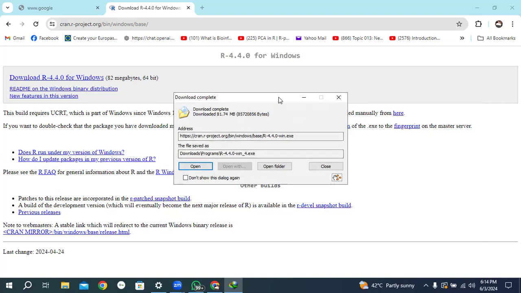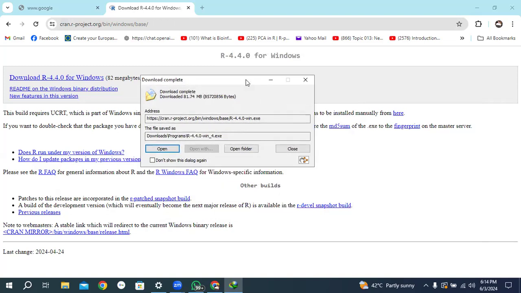So all participants, please type download done when you have completed the downloading process.